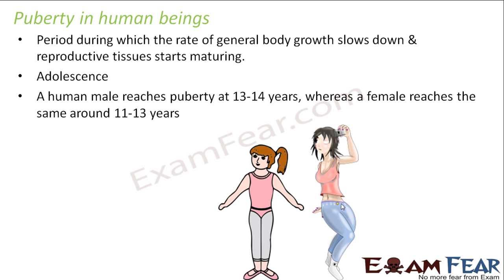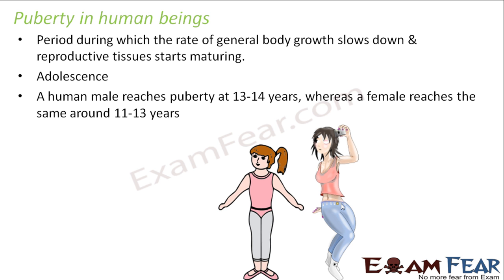So for a human male, he reaches puberty at the age of 13 to 14 years. Now it varies from person to person. Some people reach puberty by around 13, some reach around 16. So it varies, but it is somewhere in this range. Whereas a female reaches the same around 11 to 13 years. So a human female reaches this adolescence a little earlier than the human male, right?